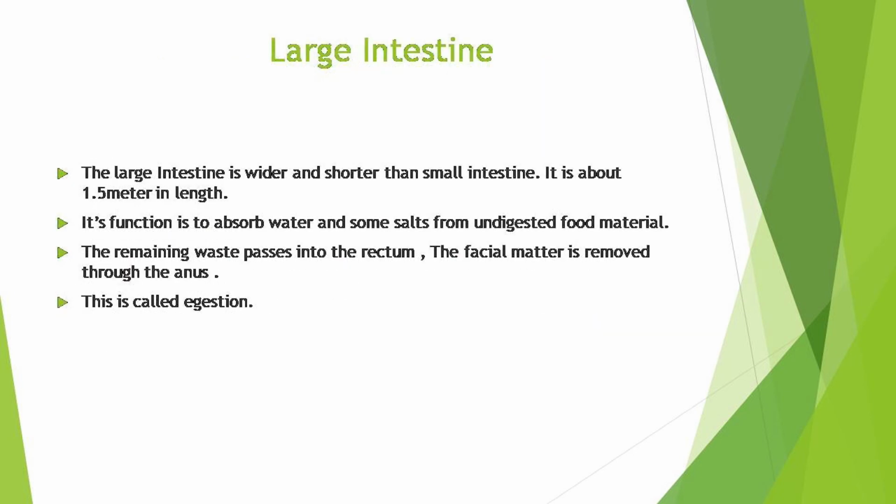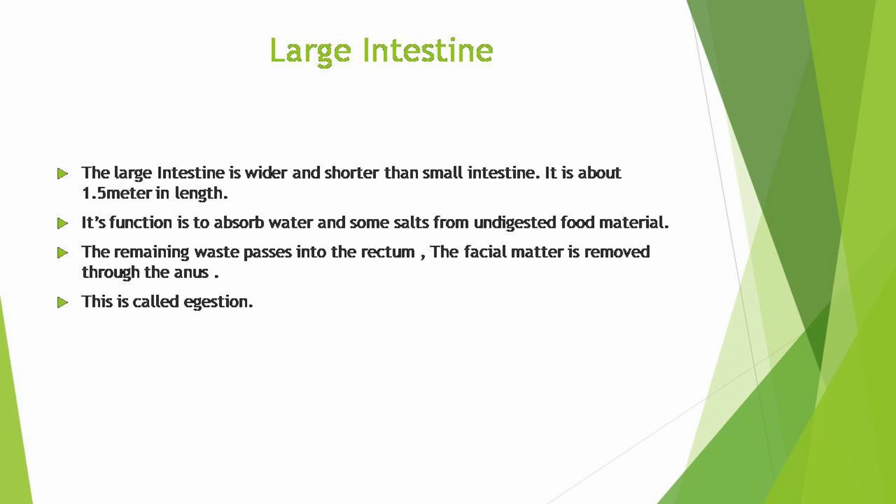Now, the other two parts of digestion, absorption and assimilation, are also completed in the small intestine. Only the last part of this system remains, where the waste goes down into the large intestine. Now comes the last part of this digestive system, the large intestine.